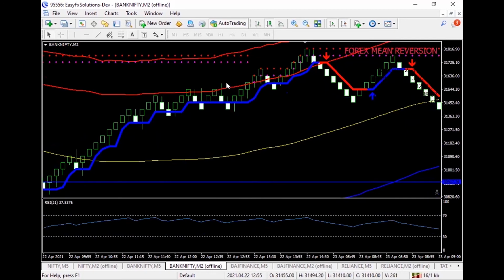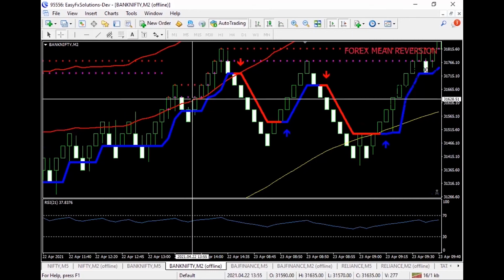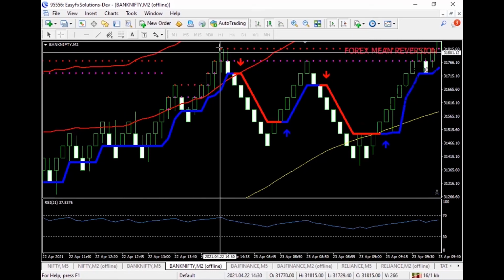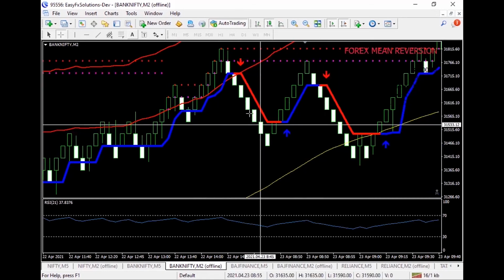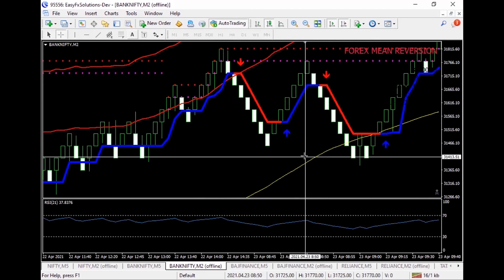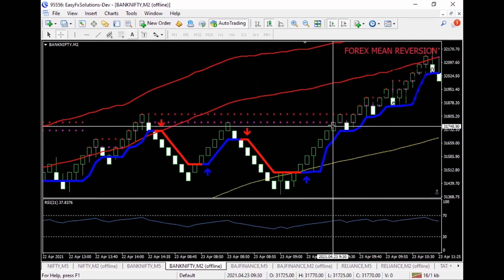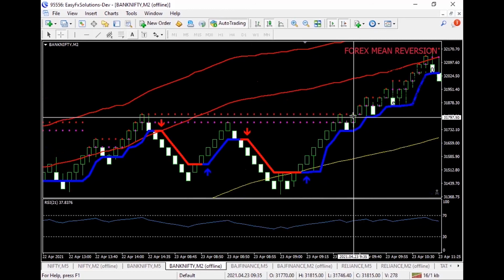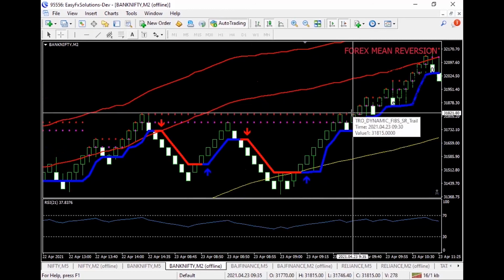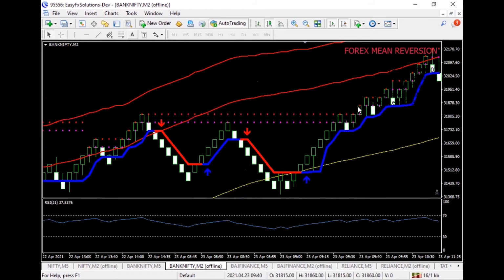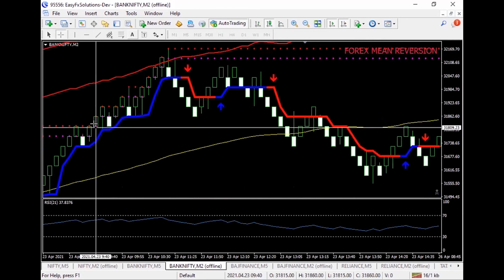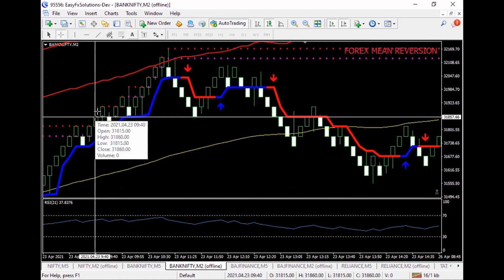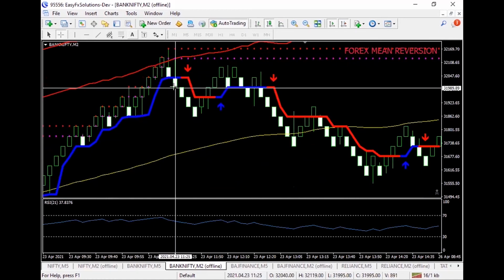The red band is the resistance one, and within that, if you find these pink support resistance lines, you will be able to take short positions once you get the arrow marks. Below the arrows, you'll be able to take sell, and if the market hits the resistance line and closes above, this is my high probability buy trade. I'll hold on to the position until I get a sell signal. So take a buy position somewhere at 31,857. My exit will be somewhere here at 31,989.